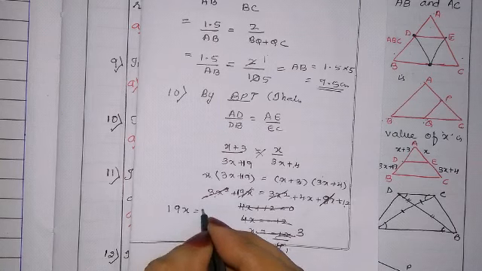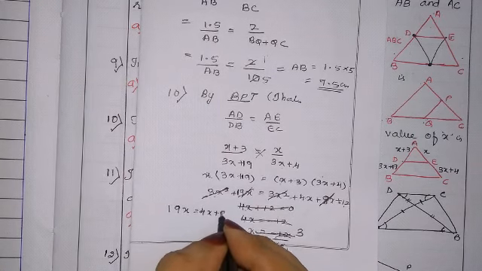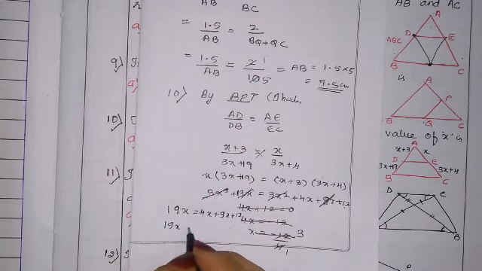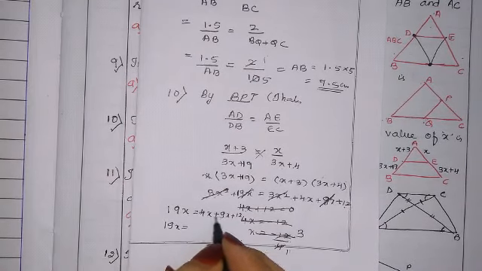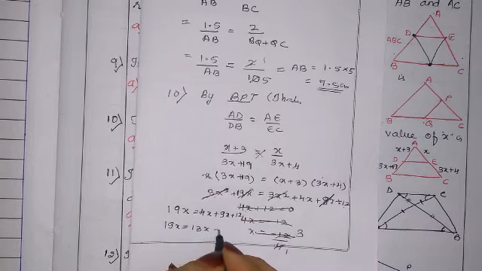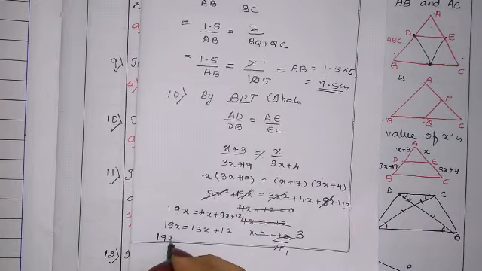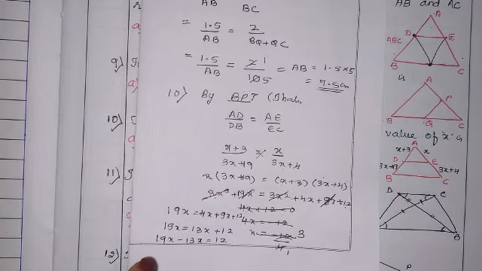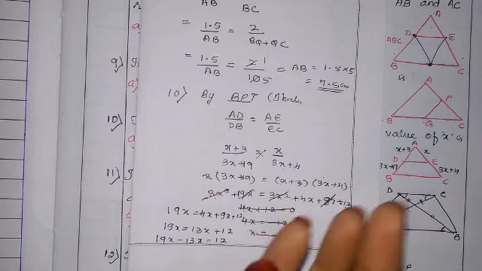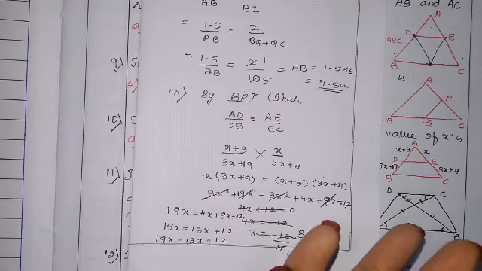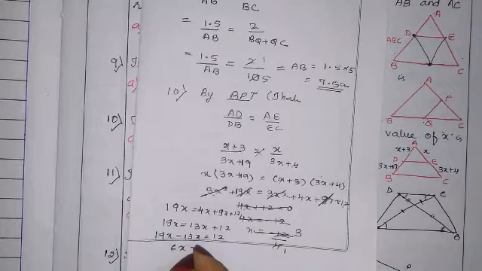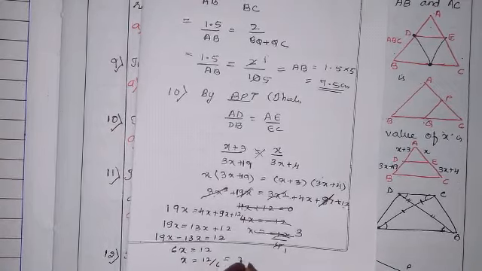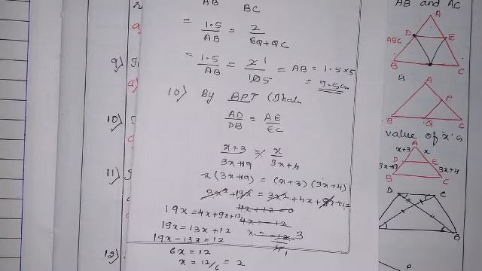is equal to 4x plus 9x plus 12. Okay, 19x is equal to 9x plus 4x, 13x plus 12. So 19x minus 13x is equal to 12. So 19 minus 13 is nothing but 14, 15, 16, 17, 18, 19, 6x. 6x is equal to 12. X is equal to 12 by 6, that is 2. So the correct answer is 2.